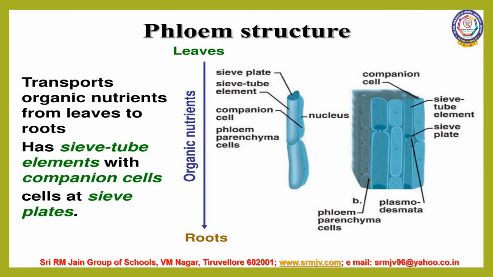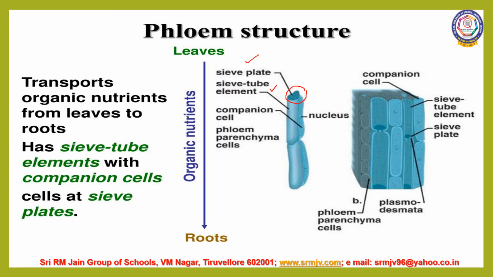Let us see about phloem. Phloem consists of four types of elements, sieve tubes, companion cells, phloem parenchyma and phloem fibers. Sieve tubes are the conducting elements of the phloem. The end wall contains a number of pores and it looks like a sieve. So, it is called sieve plate.